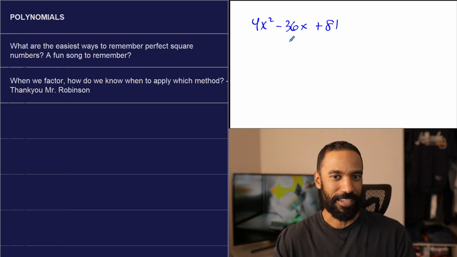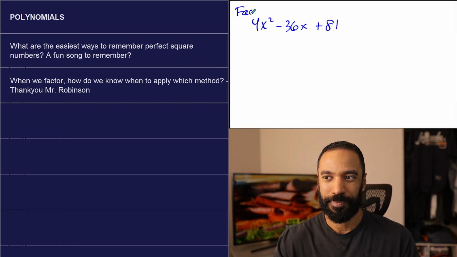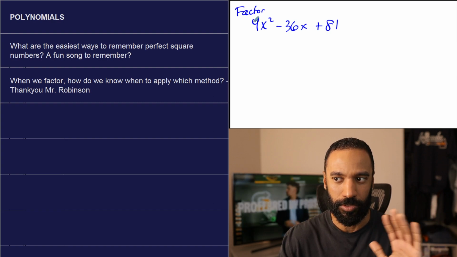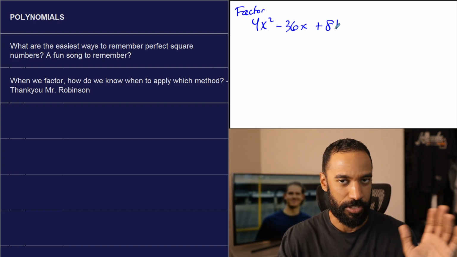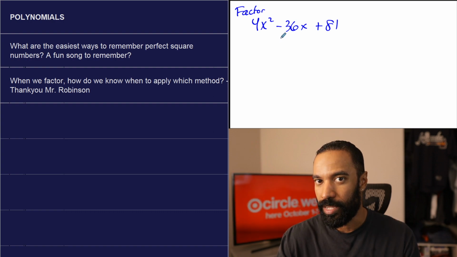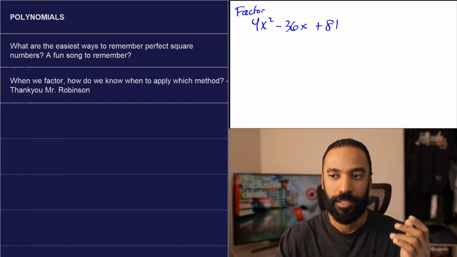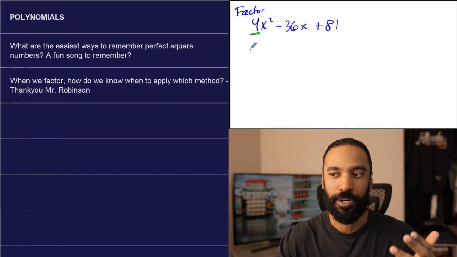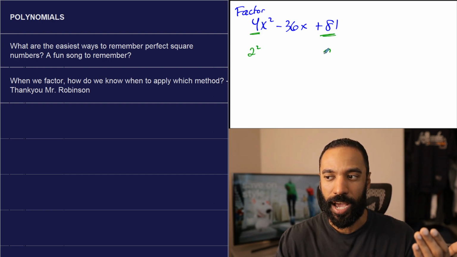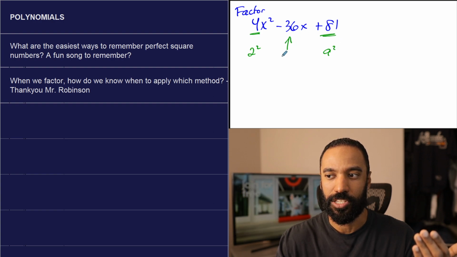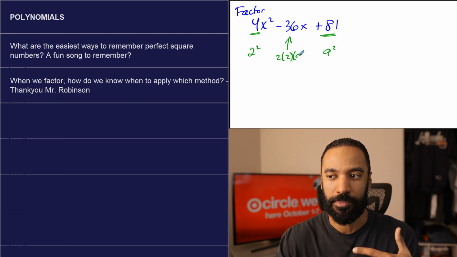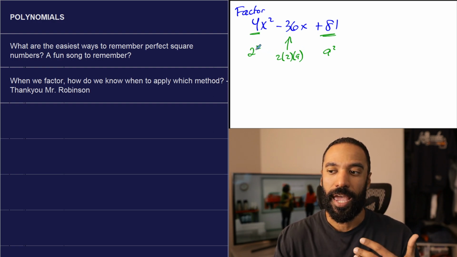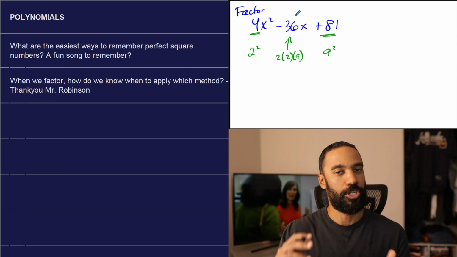So if you get something like this, and you're being asked to factor this thing, there's the whole thing about, we got to find product factors of this number, etc. But if you recognize, oh, wait a second. Not only is x obviously being squared as it's a quadratic, but so is 4. And 4 is 2 squared. And 81 is 9 squared. And is this number doubling, 2 times 9? 2 times 9 is 18 and doubled is 36. And yes, it is. And, obviously there's a bigger picture involved.